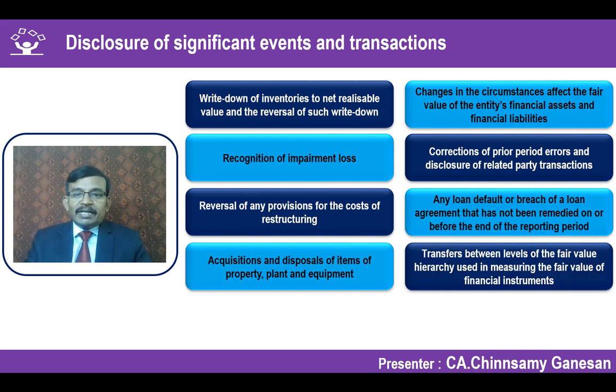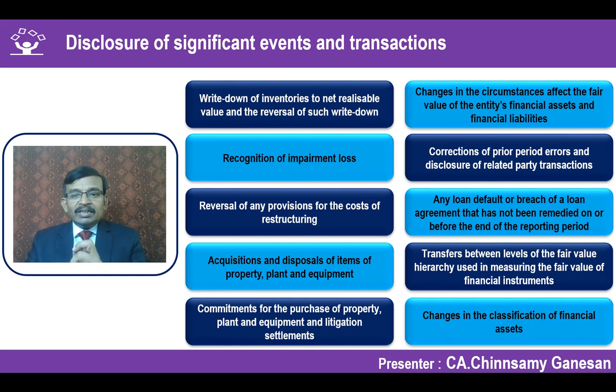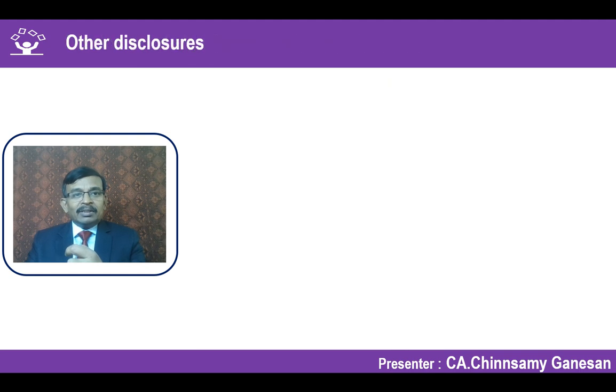The next possibility could be any transfer from level 1 to level 2 or level 3 inputs relating to the fair value measurement hierarchy as per Ind AS 113, which should also be disclosed if it is significant to the financial statements. Similarly, any commitment or litigation settled during the period should also be disclosed. Any change in classification from amortized cost to fair value through P&L or fair value through OCI, or vice versa, should be disclosed if it has a significant impact on the current year numbers.